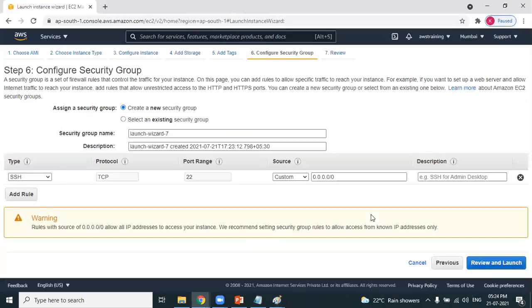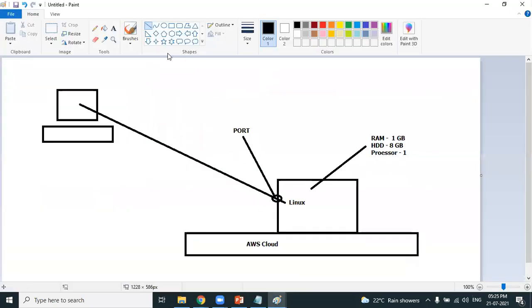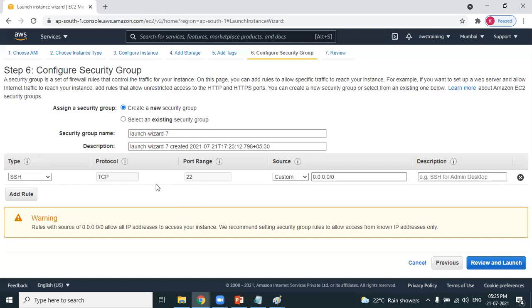It is recommending that you need to open the SSH port. You're not doing anything. For Linux, we'll be using the SSH port. What type of port? The SSH port needs to be open. So you don't need to do anything, take the default. I just want to explain the importance of the security group.